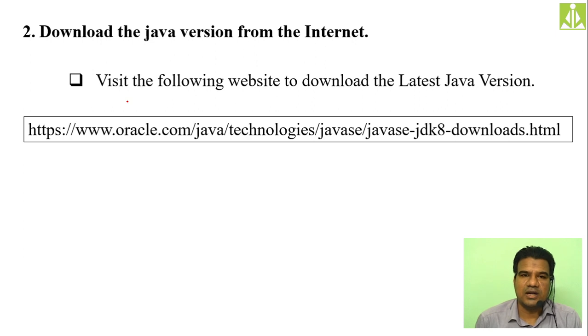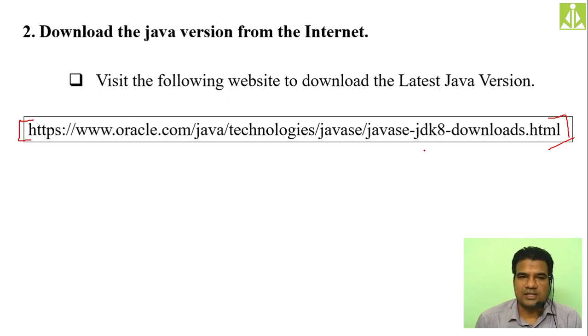So the next thing: if Java is not there on your computer, definitely you have to visit the internet and download the Java version. So simply type this URL. Previously Java was owned by Sun Microsystems. It is open source basically, but previously the complete rights were owned by Sun Microsystems, and now it is owned by Oracle. Oracle has purchased the Java rights, so now it is under Oracle.